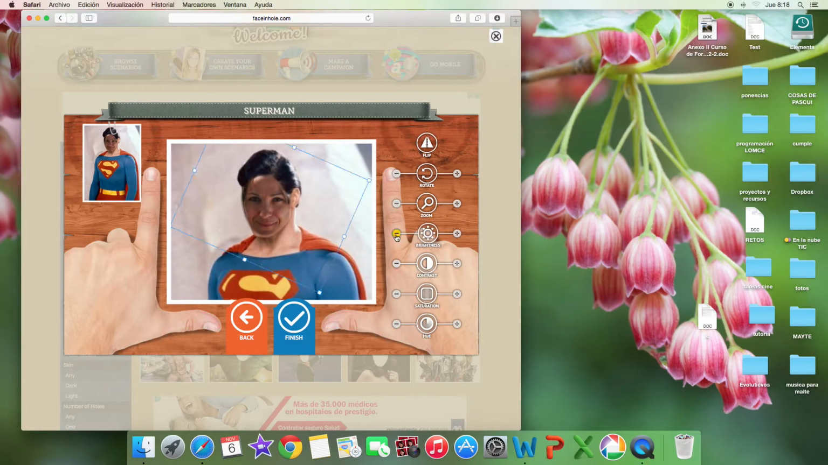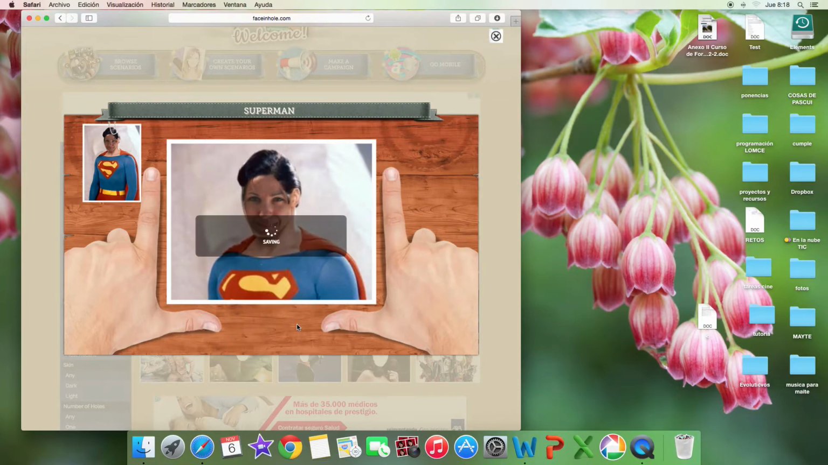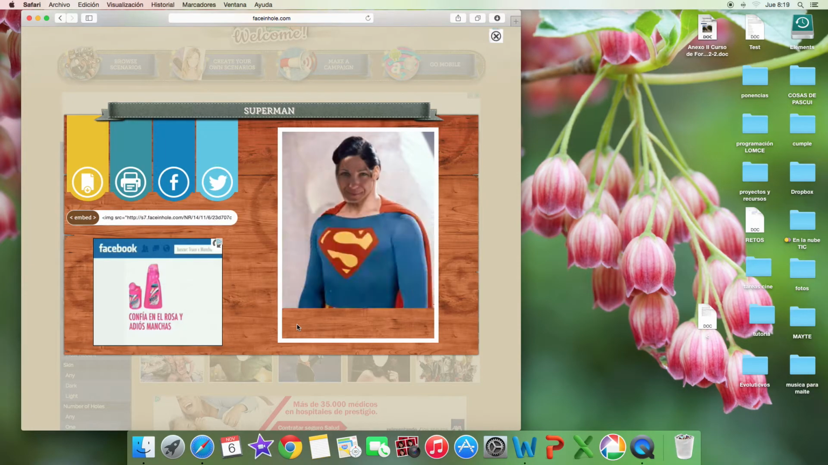You can change the color a little bit, the contrast, saturation, and hue. It's okay. I think this is okay now. Yeah, I'm a Superman and I'm happy with the result. I finished. Look, this is me, wow!